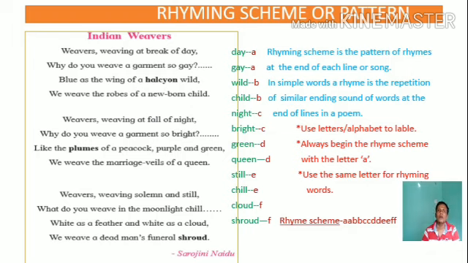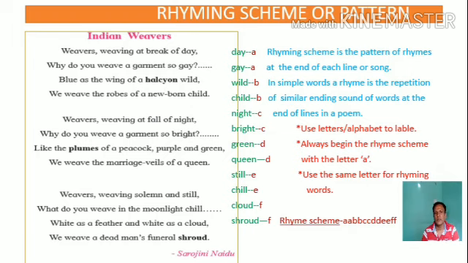Then find out other rhyming words in the poem that rhyme with day. There is another word that is gay that rhymes with day, and that's why we should use the same letter, that is A, for gay also. As there is no other word throughout the poem which rhymes with day, so we will use the next letter B for wild. And wild rhymes with child, and that's why we will use the same letter, that is B, for child also.